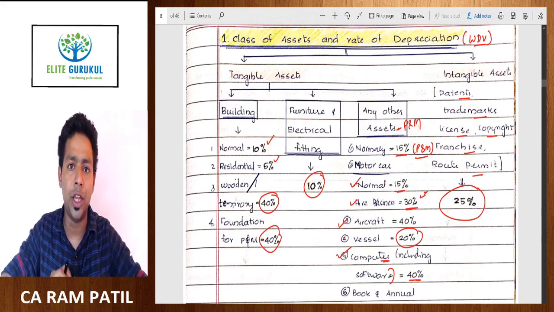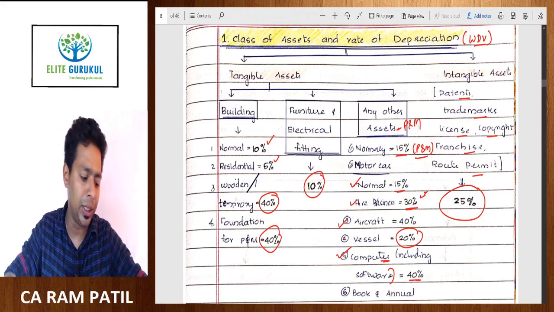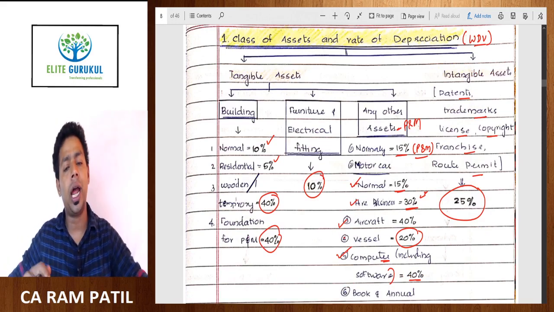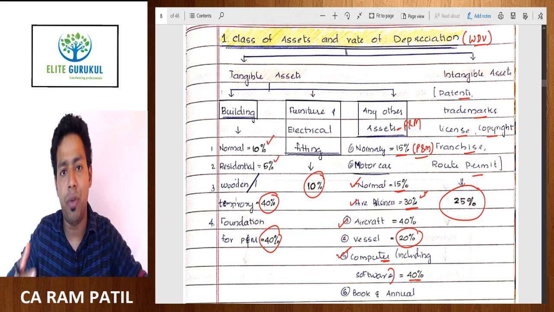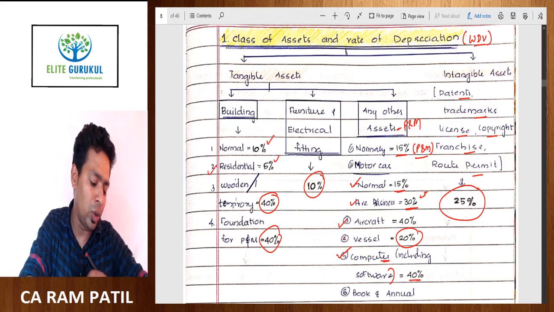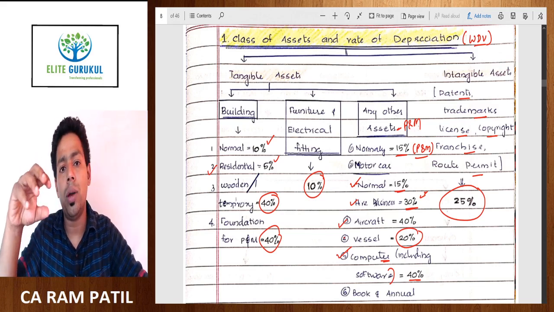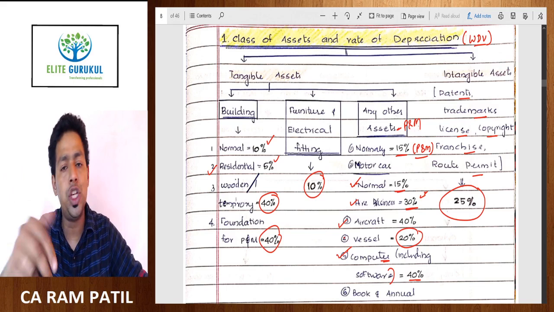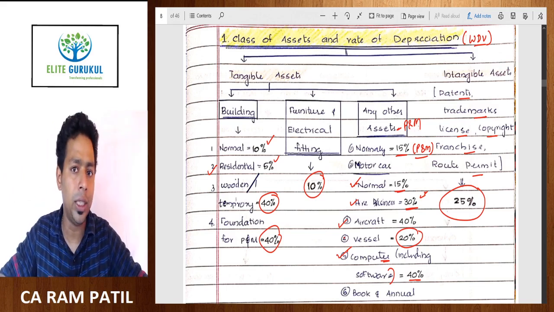Tangible asset, intangible asset. All intangible assets are getting depreciated at the rate of 25%. Building is getting depreciated at the rate of 10% normally. Residential building depreciates at 5%. One of the common doubts students ask me here is this: sir, only a building which can be used for business purpose is eligible for depreciation, so how can you give residential buildings a depreciation rate?